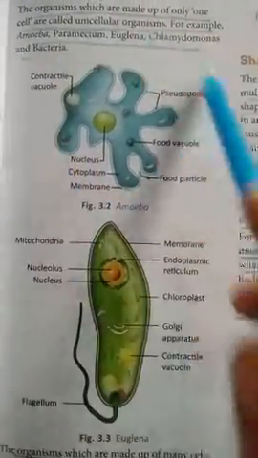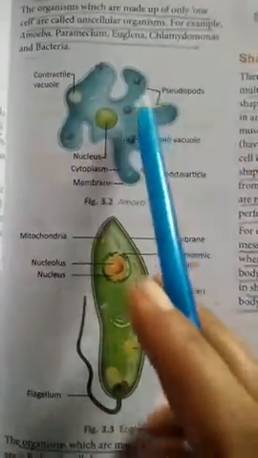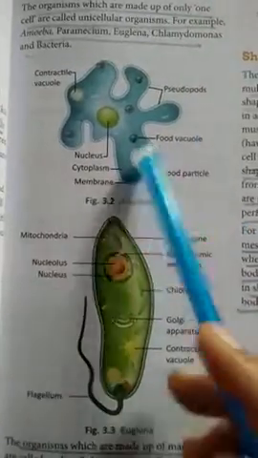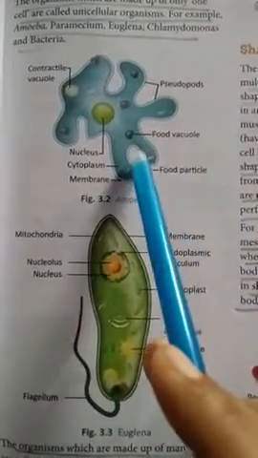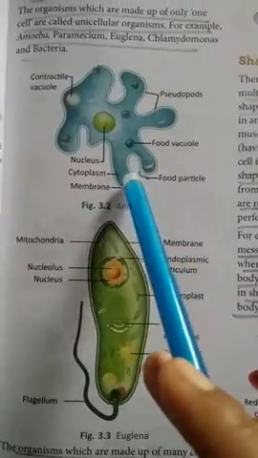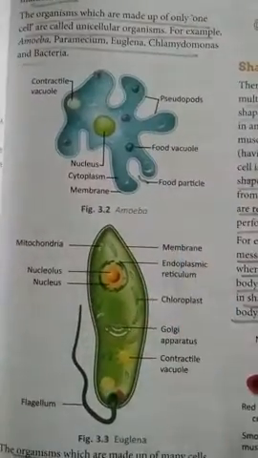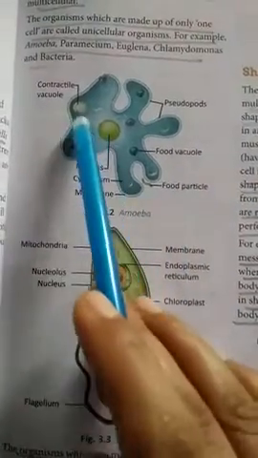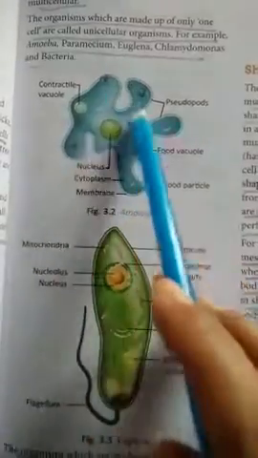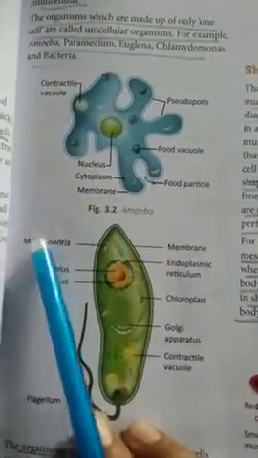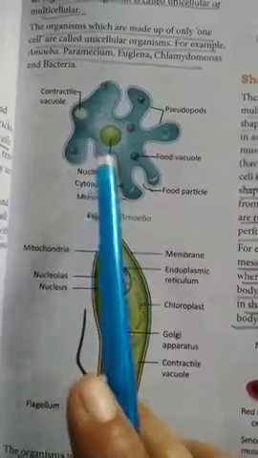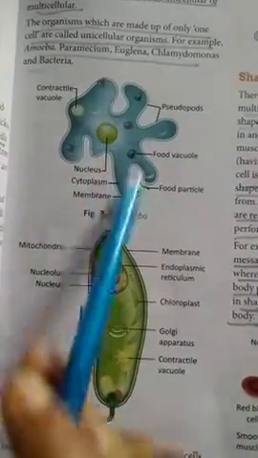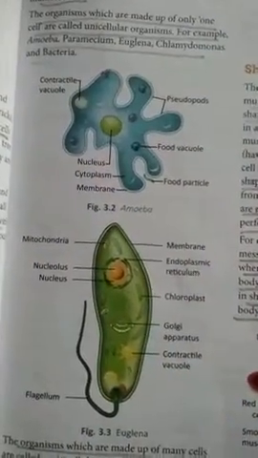You can see here the different labelings: pseudopodia, which help them in their movement, and the food vacuole, which helps in the digestion of food. When a food particle comes close, the pseudopodia close around it and the food is pushed back into the food vacuole. The membrane is the outermost boundary that provides them safety. Then there are the cytoplasm, the nucleus, the main functional unit of this amoeba, and then the contractile vacuole.